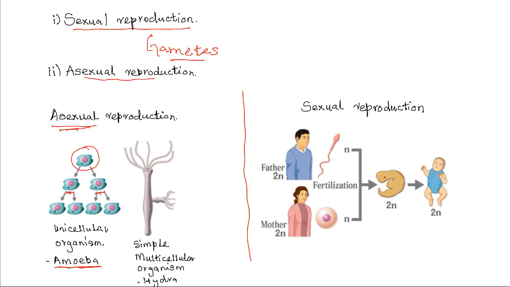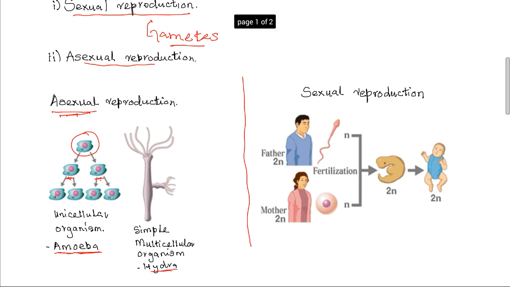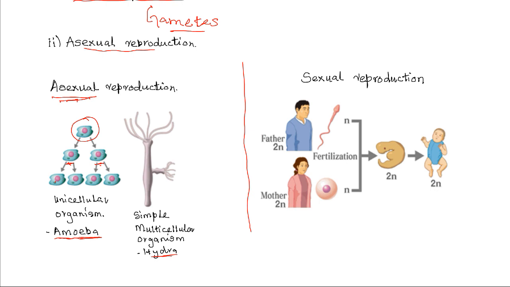Other organisms that also reproduce asexually include Hydra. Hydra is an organism which belongs to the animal kingdom and the phylum Coelenterata.